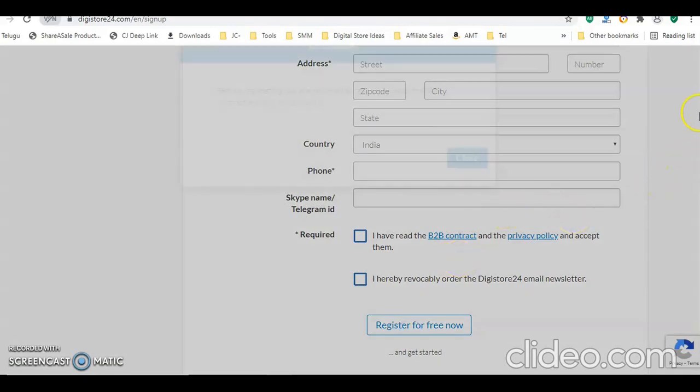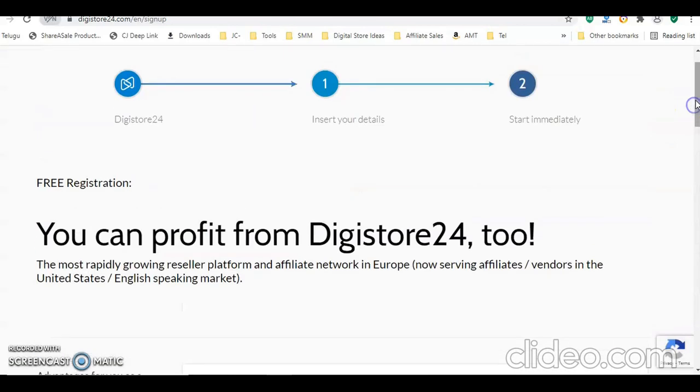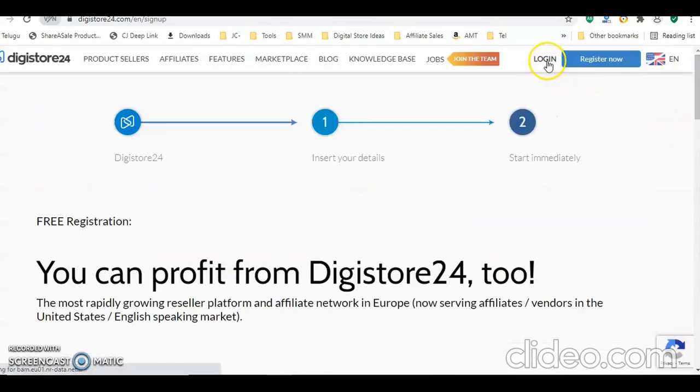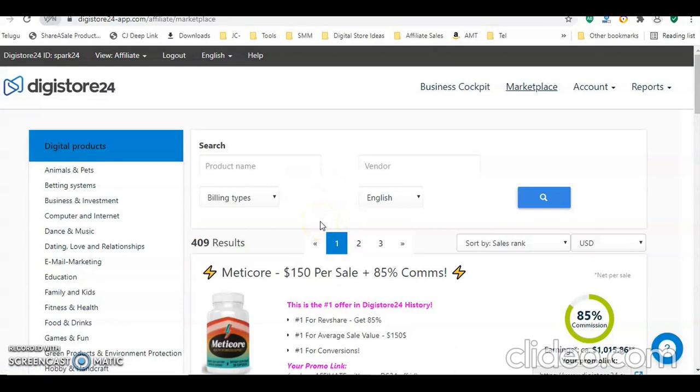That's it. Once you register, you will get your credentials. So I have my credentials, so right away I'm logging in. Okay, I have to click on login. Here in this website, you will find all the options like this. So the dashboard looks like this.